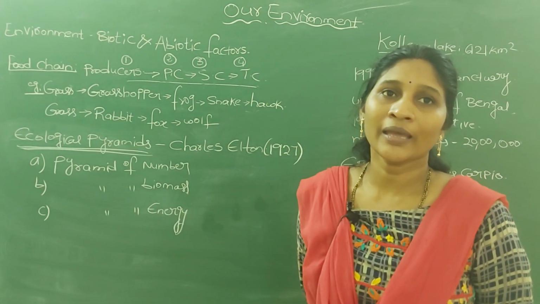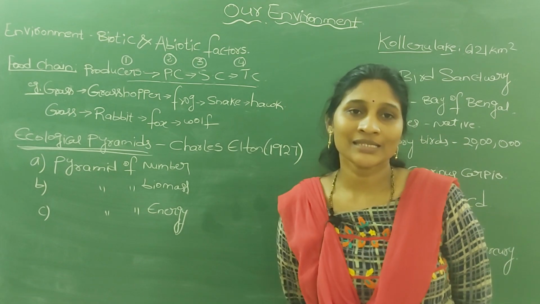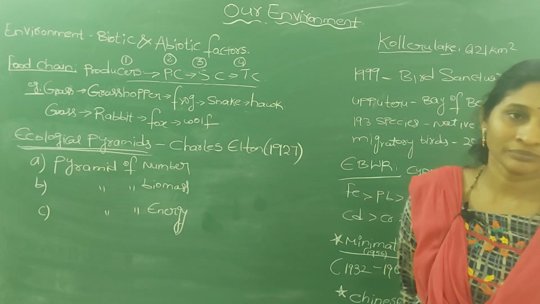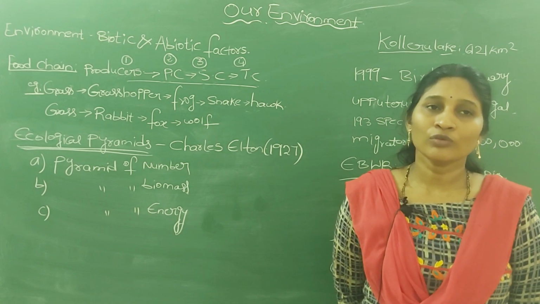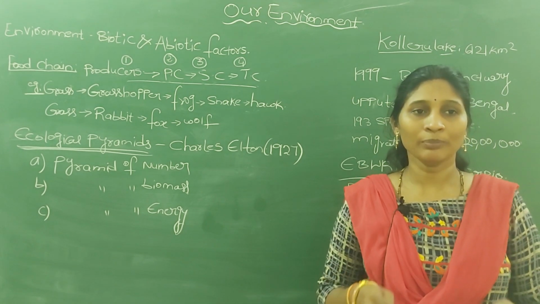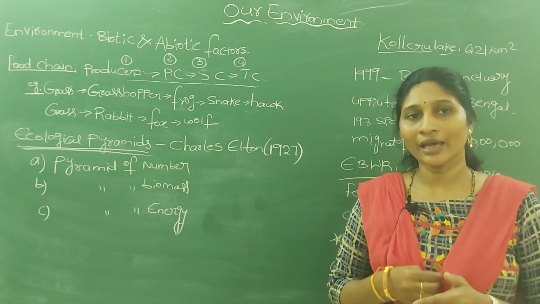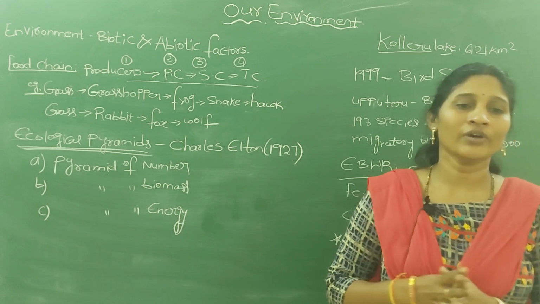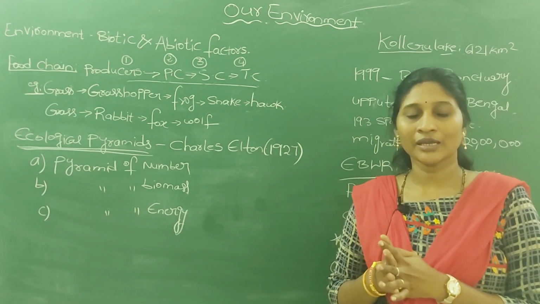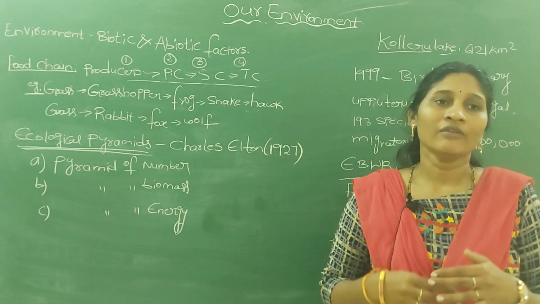These food chains are actually simple ones, but in an ecosystem, different organisms may be food for different organisms. At the same time, different organisms depend on different things.